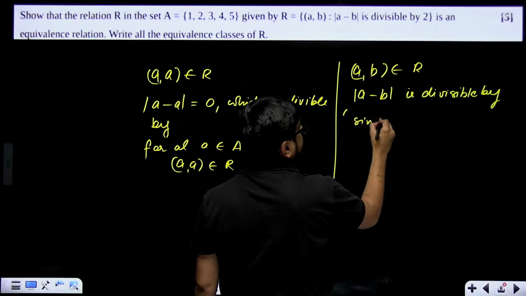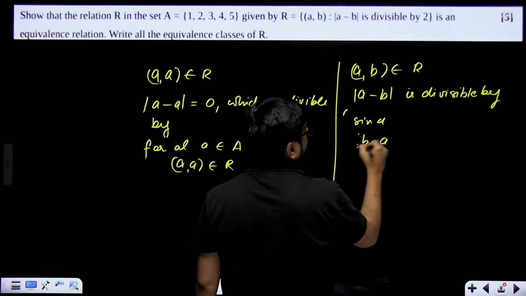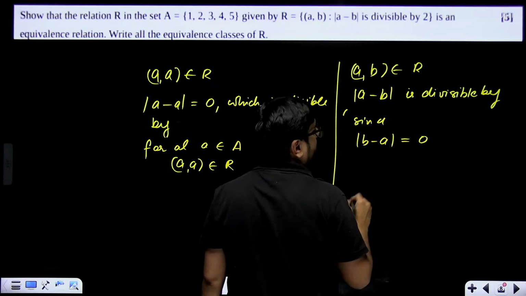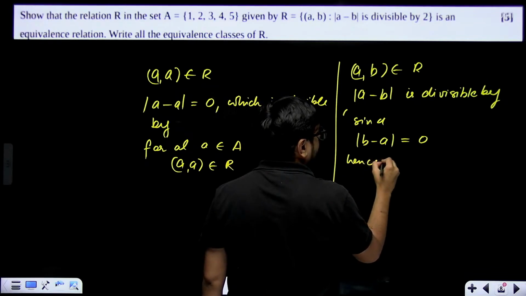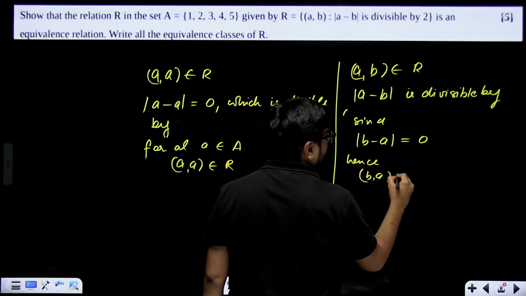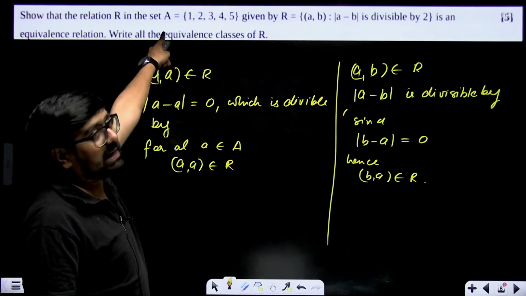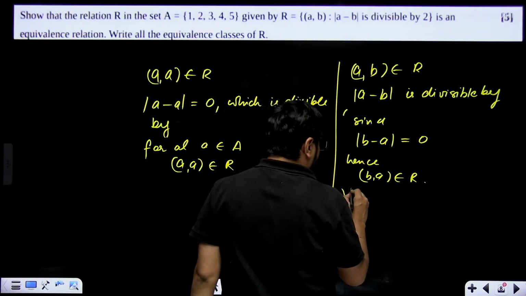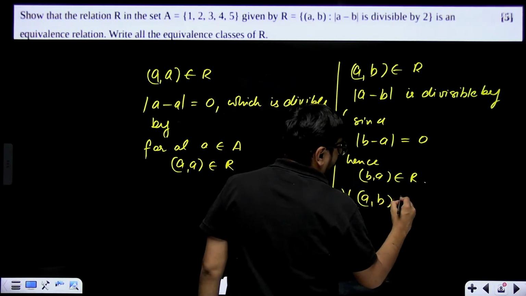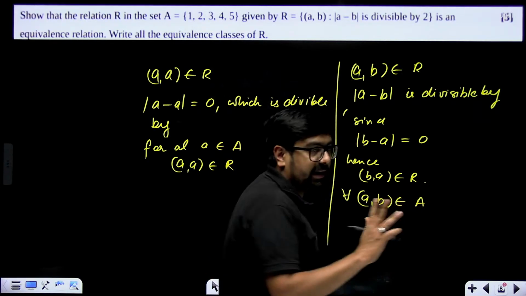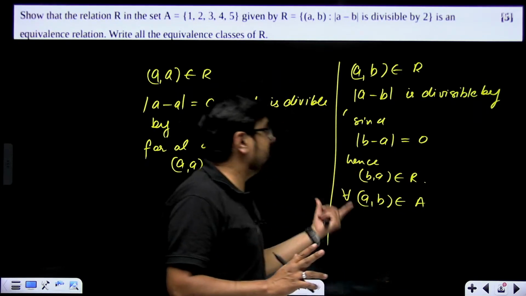Since b minus a is also divisible by 2, hence b comma a also belongs to R, for all a and b belonging to your main set, which is A. Simply like this. This is how you have to show.